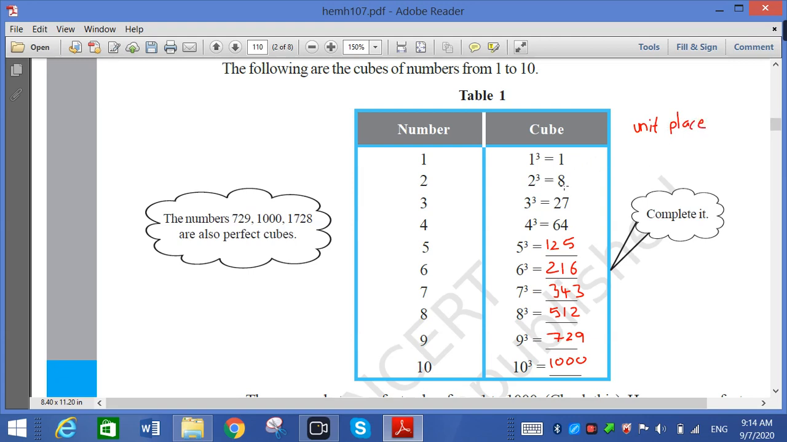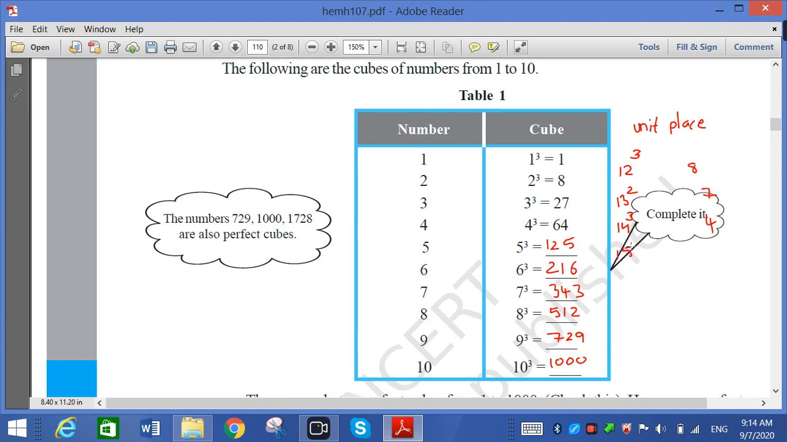Now 2 cube is 8. So unit place is 8. 3 cube is 27. Unit place is 7. 4 cube is 64. So 4. So if someone asks you, okay, write the cube of 12, unit place always comes as 8. 13 cube, again unit place comes as 7. 14 cube, again unit place comes as 4.